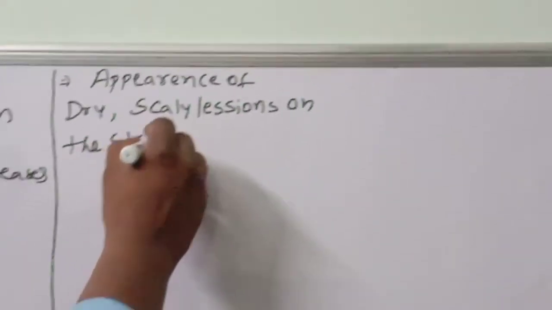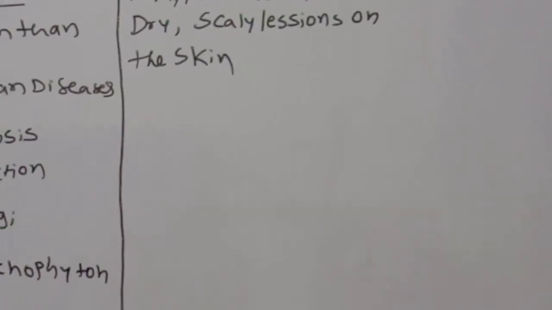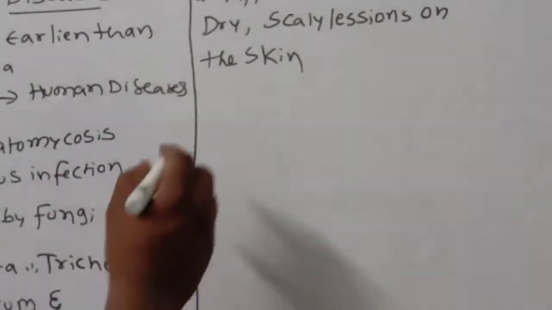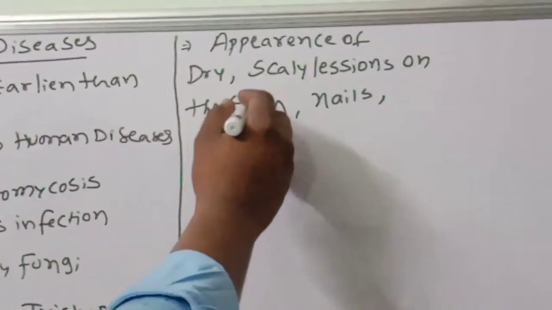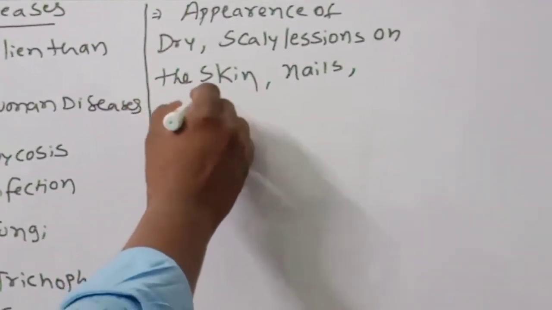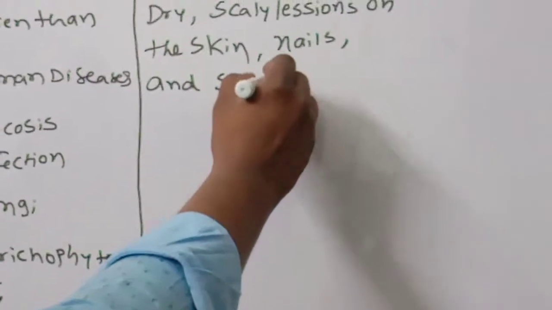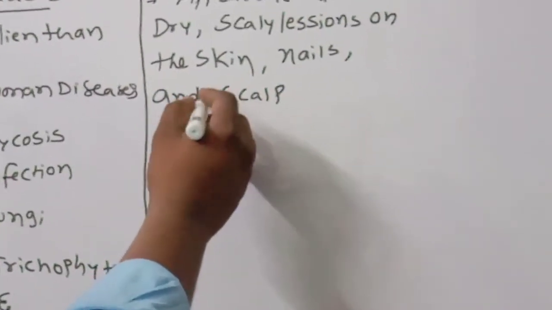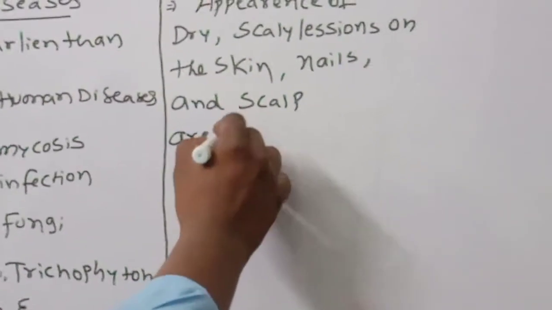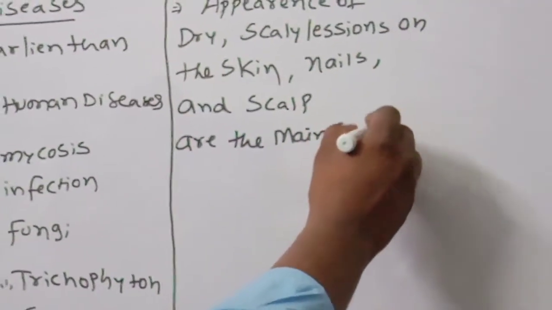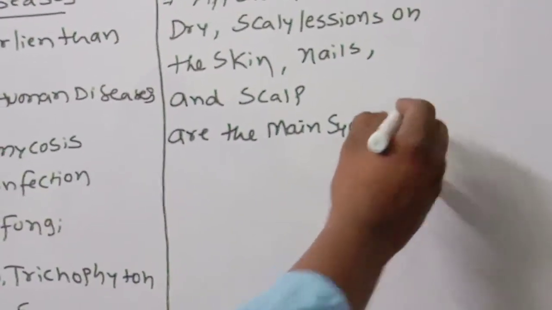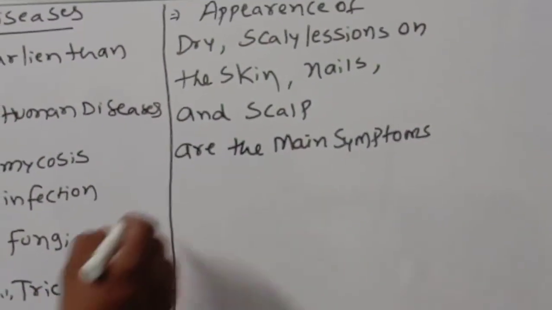This point you also have to remember. Next, nails and scalp are the main symptoms of the disease.